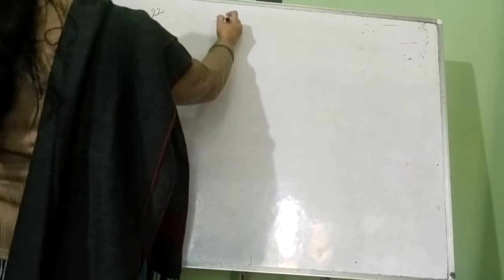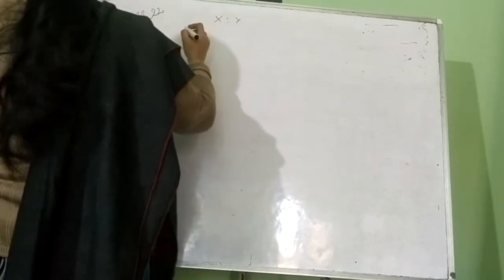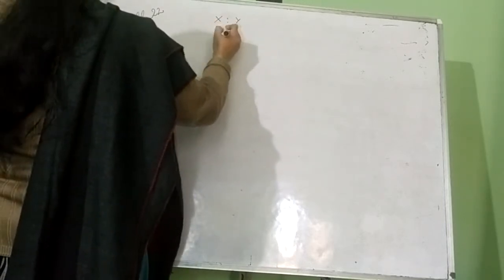So what is the summary? In this question there are two partners, X and Y, and the profit sharing ratio is given as 2:1.